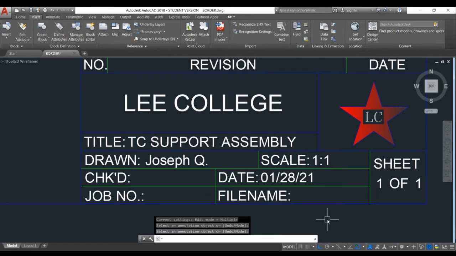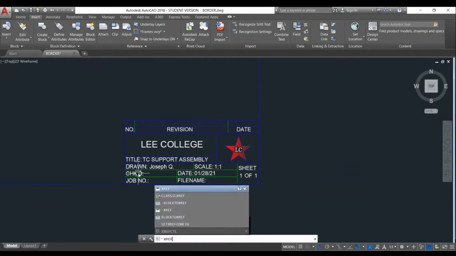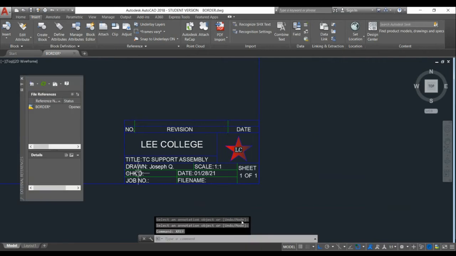Next, we're gonna use XRef to attach detail 1 drawing. So let's type in XRef. Press the enter key. And the XRef reference manager window is displayed.